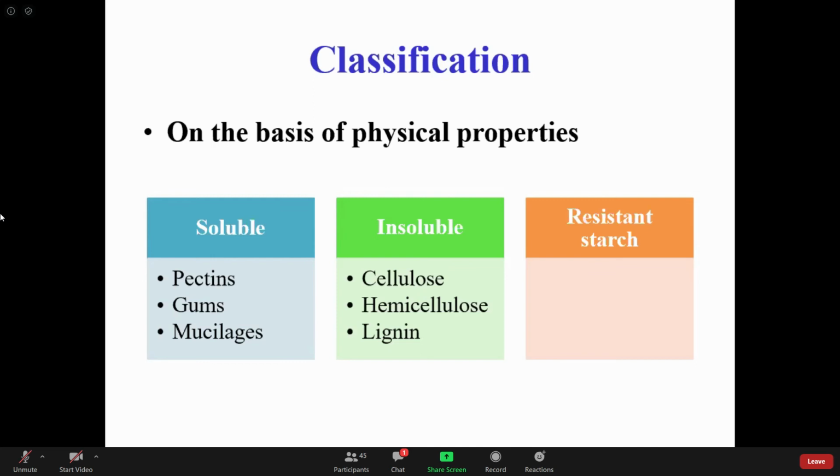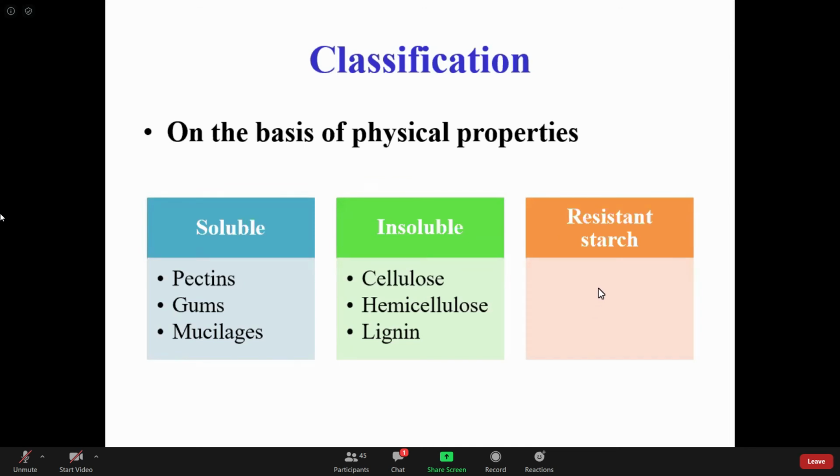And the next one is resistant starch. So this resistant starch is the starch which is not digested. An example of this resistant starch is the cooked and cold starch from potato and rice. This type of resistant starch is also used in weight loss programs.